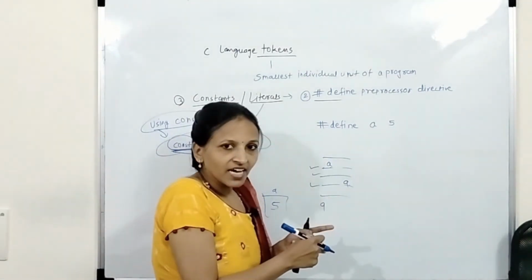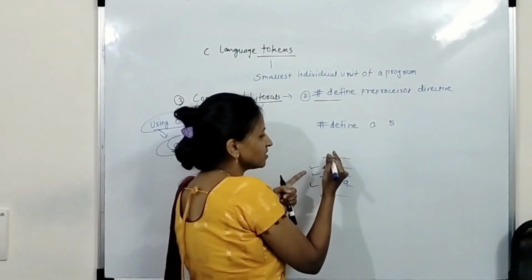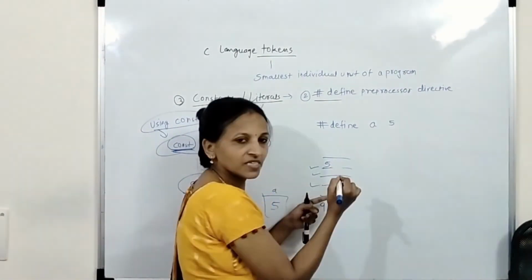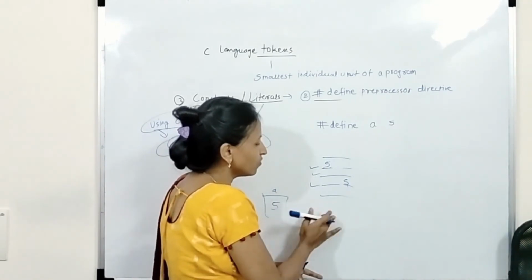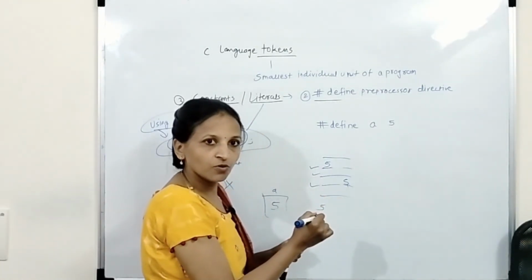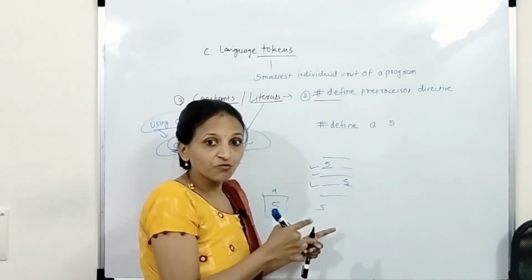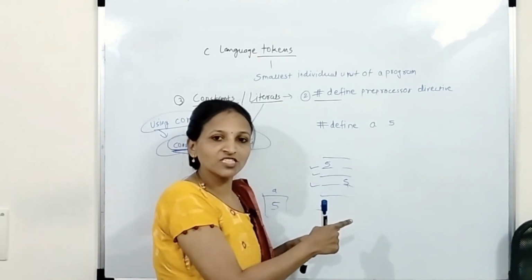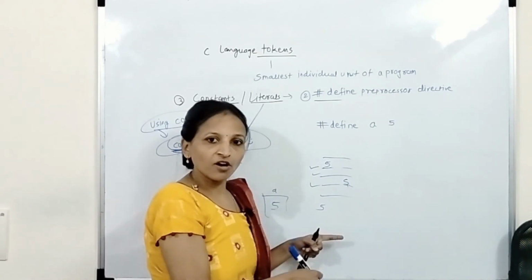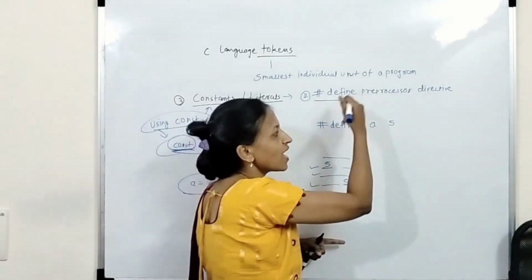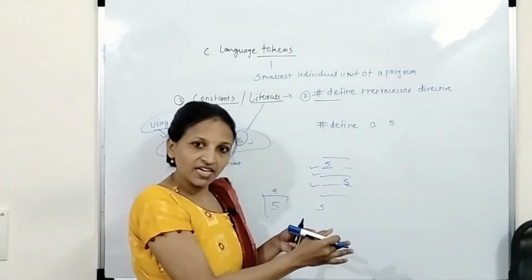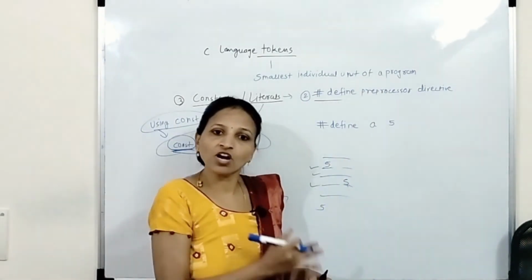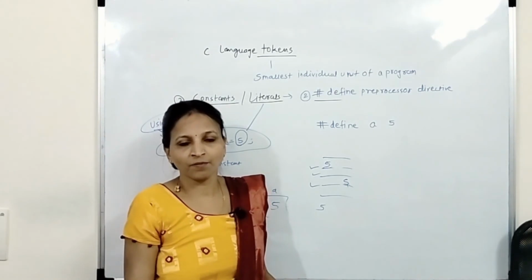Check where A is. Yes, here is A. It will replace it with 5. Again it will go, where is A, it will replace it by 5, again it will go, where is A, it will replace it with 5. It means that before compilation, in the source code itself the preprocessor will modify and replace the value of that A by 5 everywhere in all instructions throughout the program.